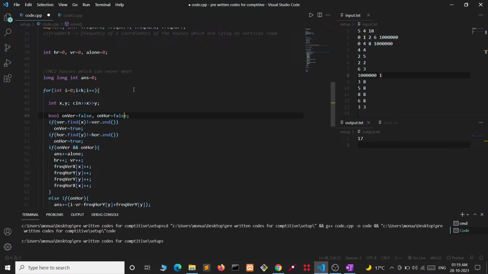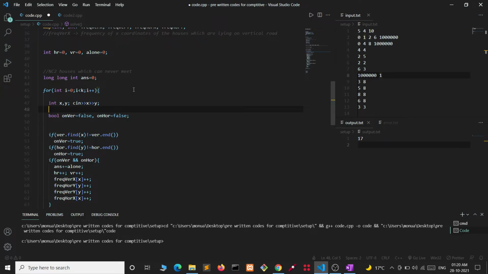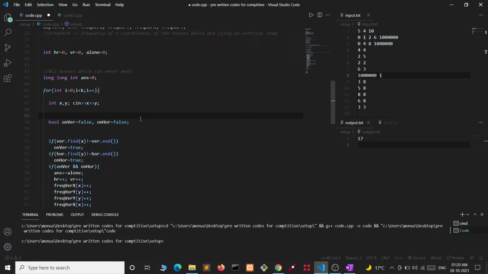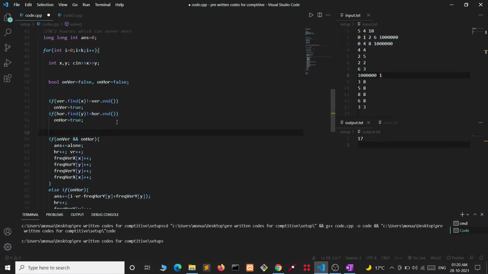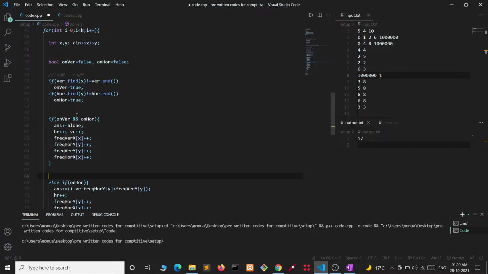Bool on vertical and on horizontal are telling whether the house is lying on a vertical road or not, and on horizontal is telling whether the house is lying on a horizontal road or not. In log n plus log m time, we are checking if the houses are lying on a vertical road or not, and similarly for a horizontal road. And then if they are lying on both horizontal and vertical road, then they can meet with all houses